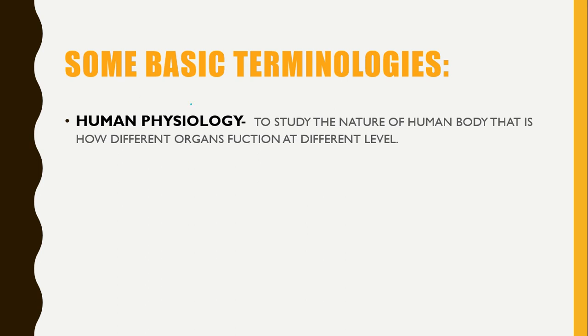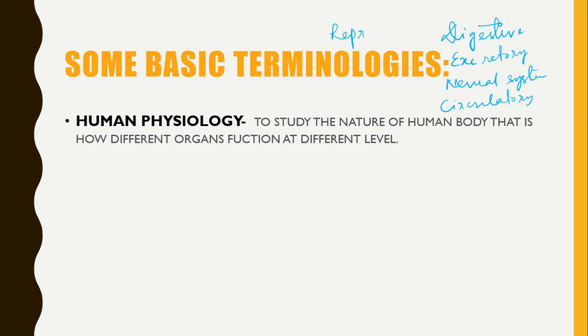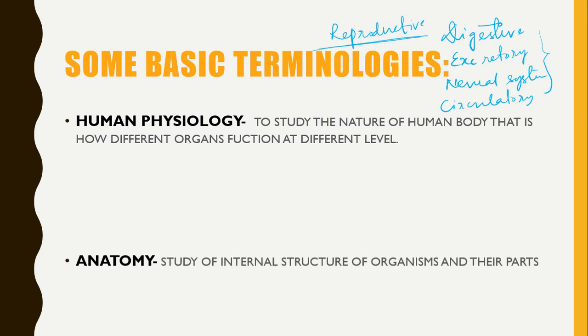We have already known some physiological systems like the digestive system, excretory system, neural system, circulatory system. Likewise, the reproductive system we will study in 12th. We have studied all these in 11th and the reproductive system will be studied in 12th. So this is human physiology.